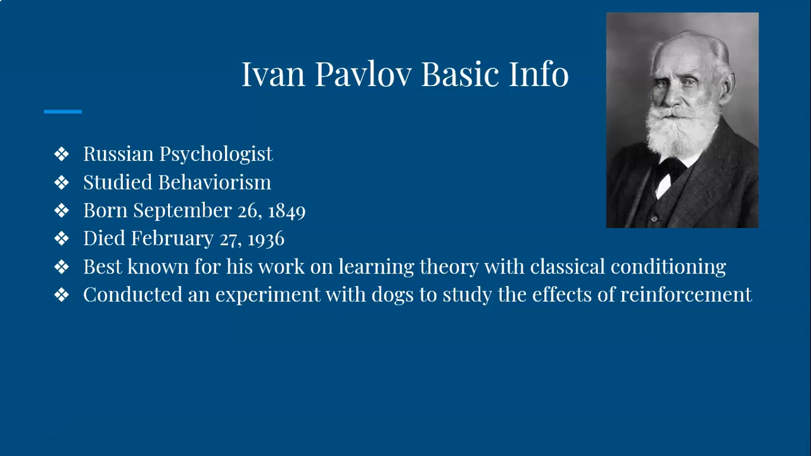Ivan Pavlov. He is a Russian psychologist who studied behaviorism. He was born September 26, 1849. He died February 27, 1936, and he was best known for his work on learning theory with classical conditioning. The experiment that he conducted was an experiment with dogs to study the effects of the associations between a stimulus and a response, and also the frequency with the reinforcement.